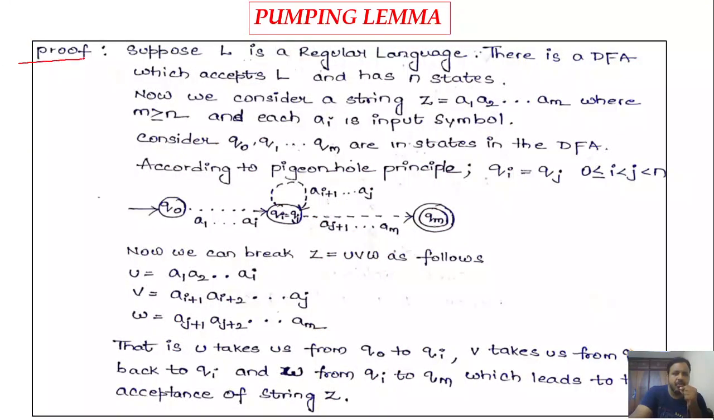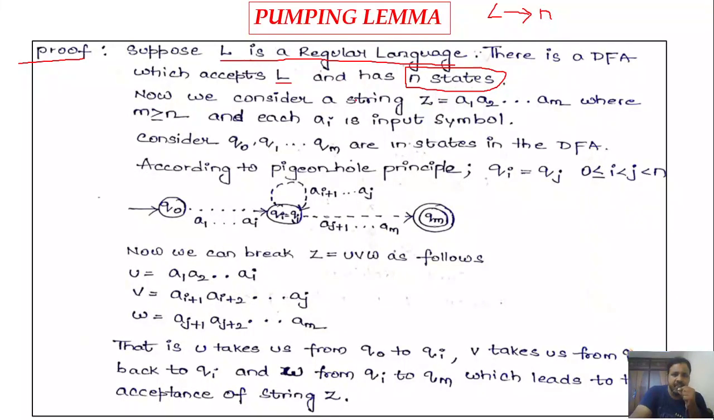To prove this particular theorem, we are going to use the concept of the pigeonhole principle. I think you are already aware of this concept. So to prove it, let me consider that L is a regular language and there is a DFA which accepts L and has some n states, right? Just now I explained that L is a regular language accepted by a minimum DFA which has some n states.